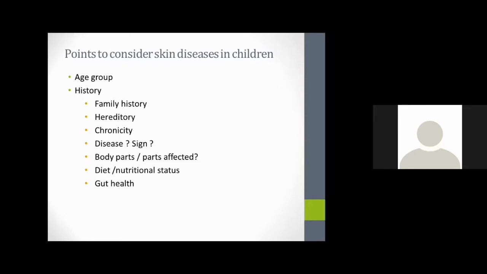And we should take a proper history. So the family history is important while discussing the diagnosis in children.